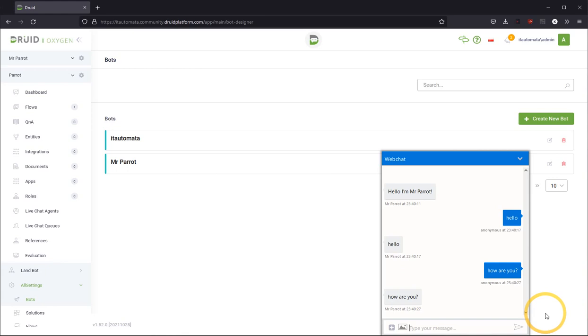So this is a very simple example of a chatbot. I will be publishing this on my website.